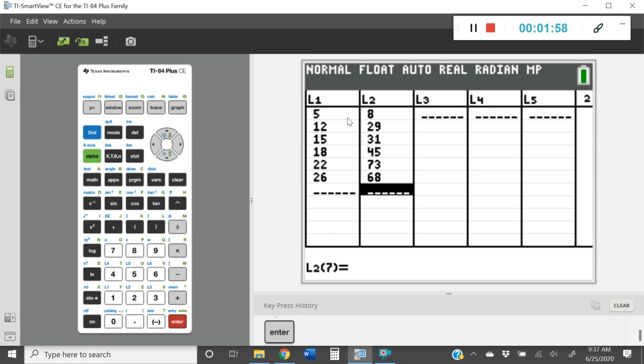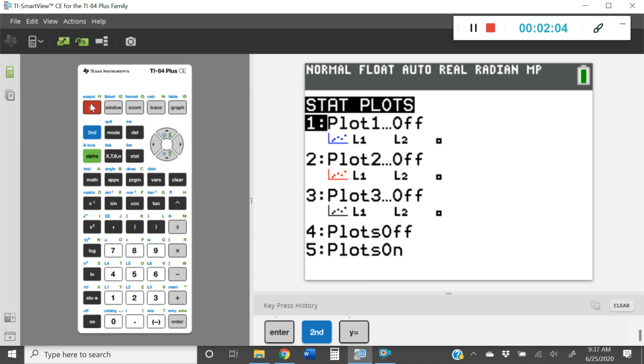All right, now that your data is in, let's go ahead and first look at what it looks like on the scatter plot. So to do that, we're going to press second, y equals. And the reason we press second is the blue option where it says stat plot is actually what we want. And in order to get that, we have to press the second button. Once we press second y equals, we're going to choose option 1, which is plot 1.